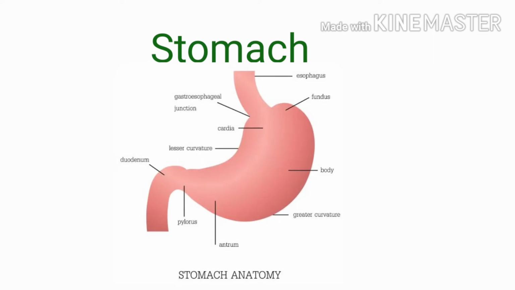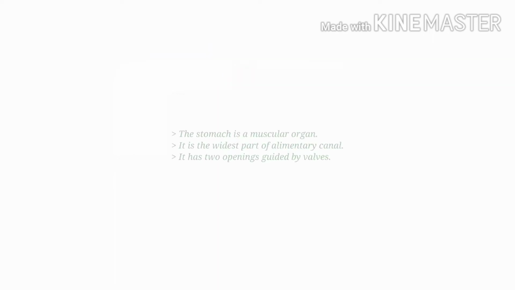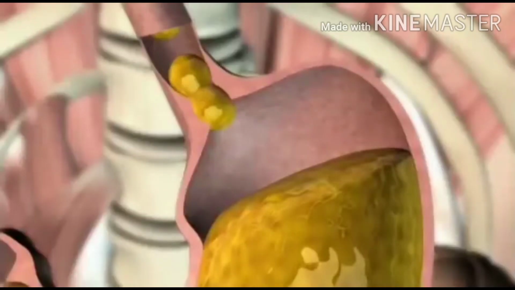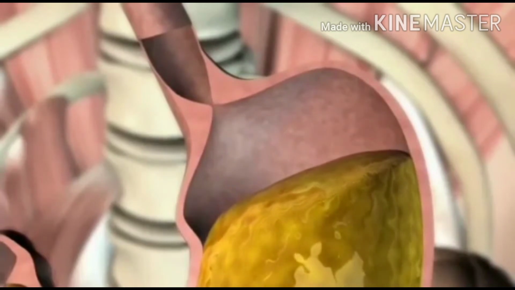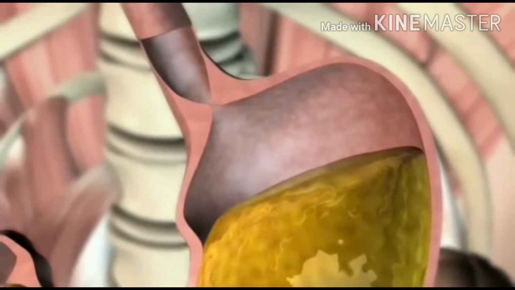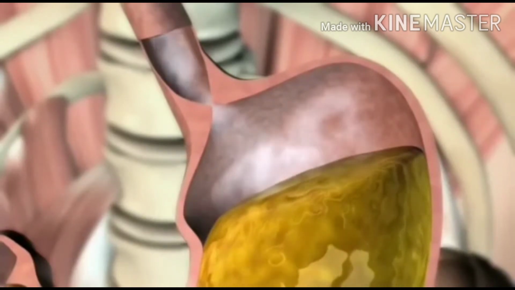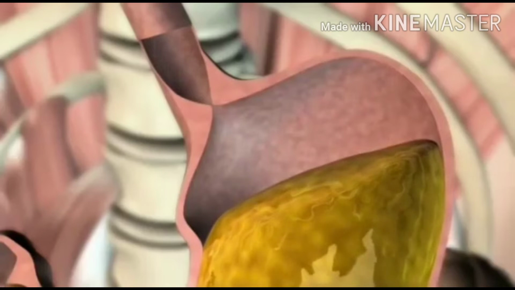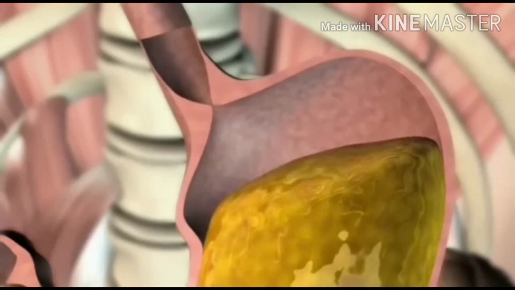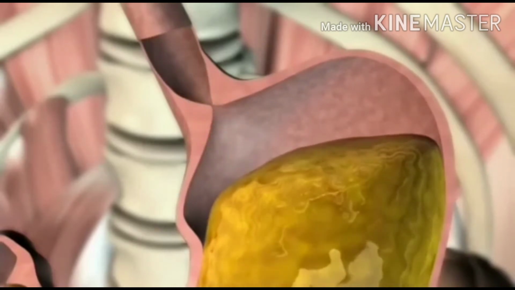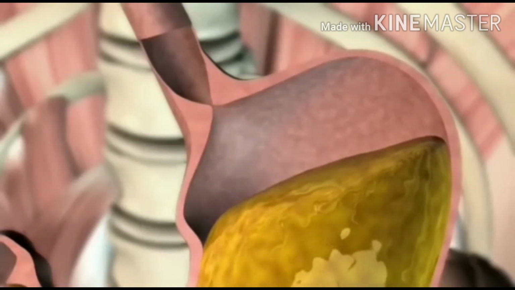Stomach. This picture shows the general stomach anatomy. Stomach is a muscular organ. It is the widest part of the alimentary canal, and it has 2 openings guided by valves. Stomach receives the partly digested food from the esophagus. The upper region of the stomach is called the fundus. As it receives the food particles from the esophagus, it gets expanded. It also increases the space for the food to be received.